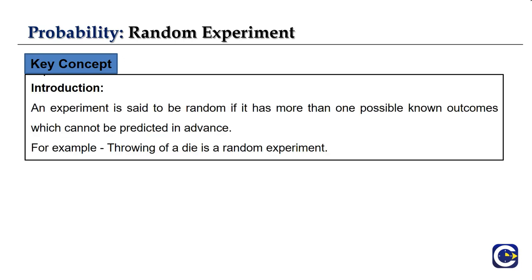So in random experiment, which experiment is actually called random? An experiment is said to be random if it has more than one possible known outcome which cannot be predicted in advance. For that particular experiment we call it a random experiment. For example, throwing of a dice is a random experiment, or else tossing a coin is also a kind of random experiment, right? These are our examples of random experiments.